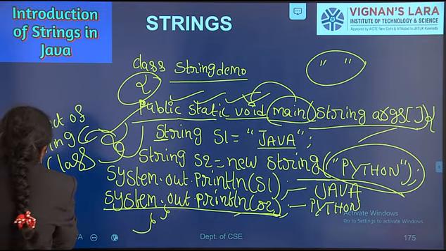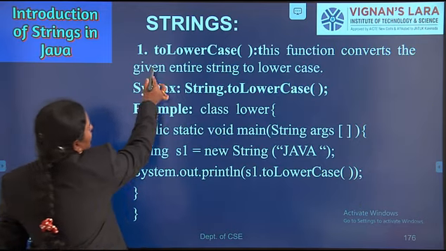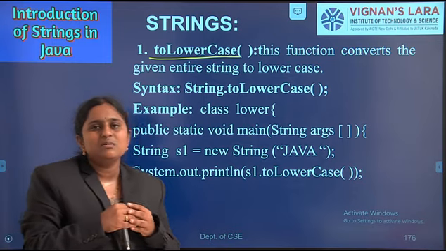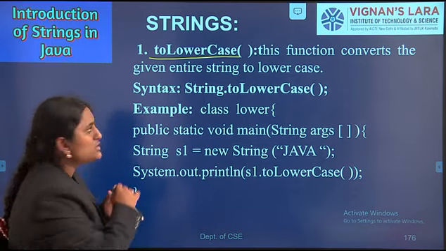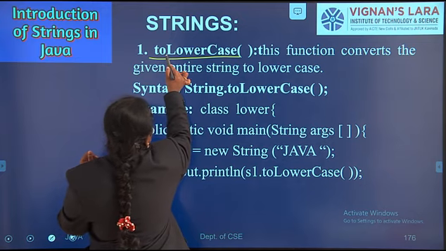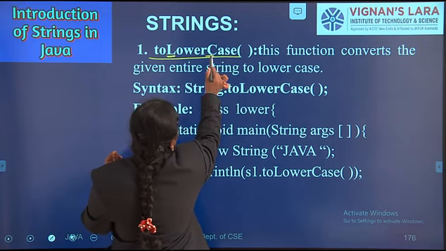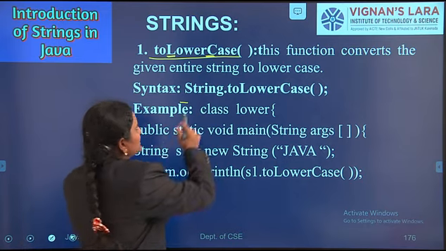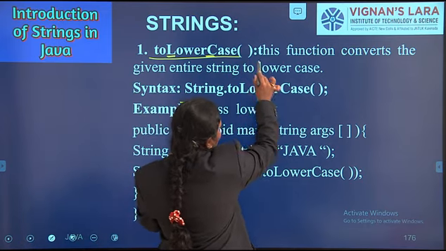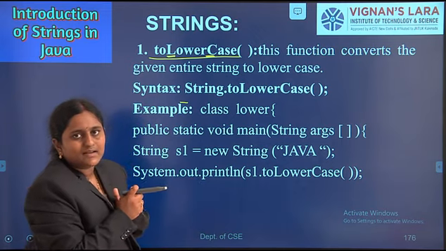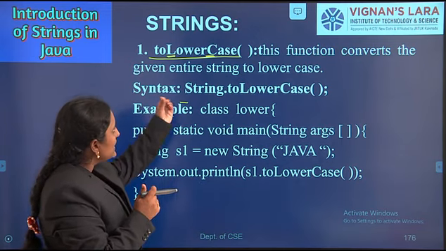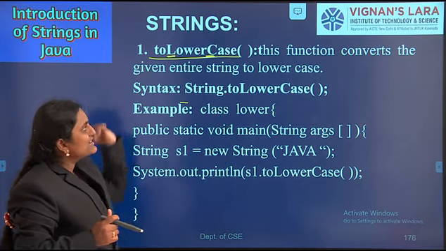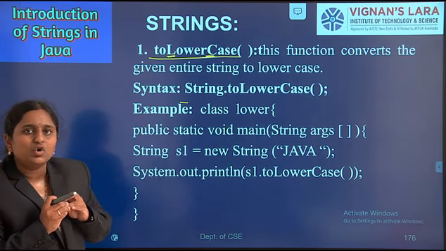Coming to the first method, toLowerCase. It is a method. If any method contains two or three words, the first letter of the second word should start with an uppercase letter. Here L and C should start with uppercase letters. Every method must be followed by an open parenthesis and a closing parenthesis. It is mandatory for a method. What is the functionality of the toLowerCase method? This method converts the given entire string to lowercase.